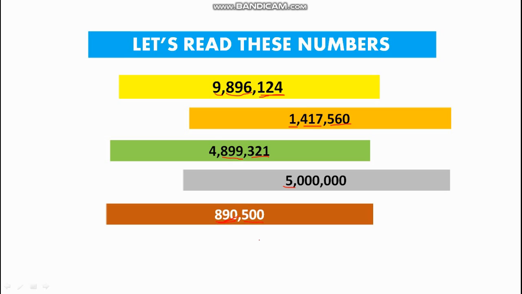Now, my dear students, just practice speaking these numbers first. Forget about writing them. First, you practice speaking them nicely under the period, under the place values. Then you will be easily able to write the number names of these numbers according to international place value chart. Hope you have got the concept clear.